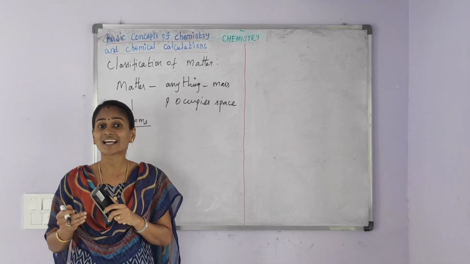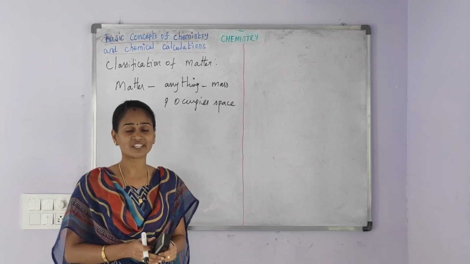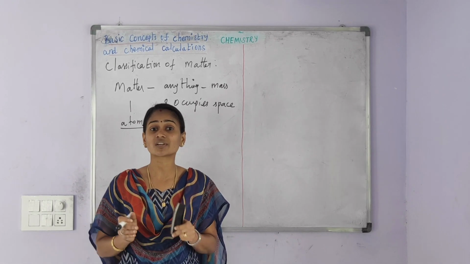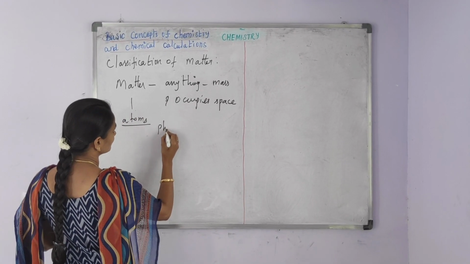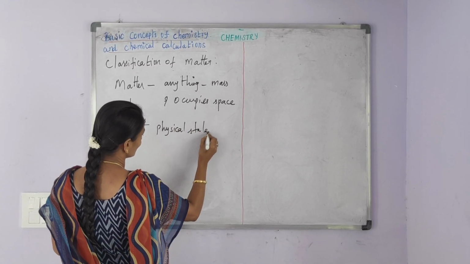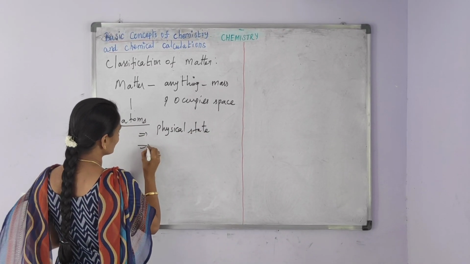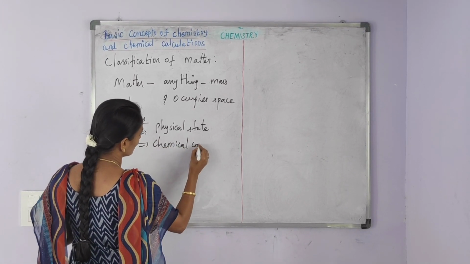A variety of classifications are available. Among them, the two most common classifications are classification based on the physical state and classification based on the chemical composition.